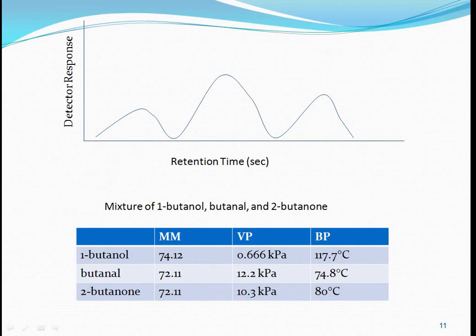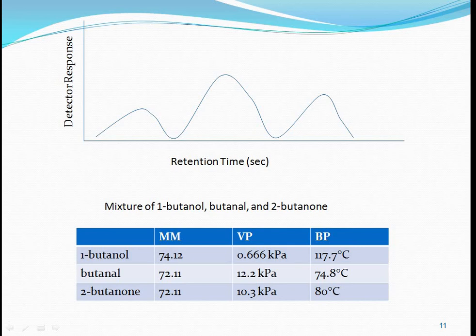This is the curve, detector response and retention time. Mixture of 1-butanol and 2-butanol. Three types of the mixture. 1-butanol has molar mass 74.12, vapor pressure 6.666 kPa, and boiling point 117.7 degrees centigrade.